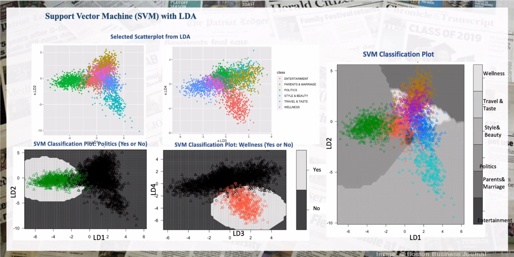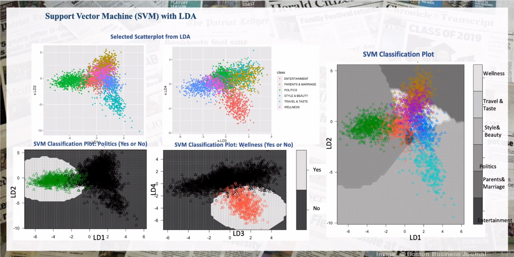I include 2 scatter plots from LDA to show the separation of the projections onto the plane formed by 2 of the projecting vectors. After LDA, I apply support vector machine to find the optimal boundary between classes. In this study, the radial basis kernel function is used. In its simplest type, SVM doesn't support multi-class classification, so I would like to show 2 graphs on binary classification first.